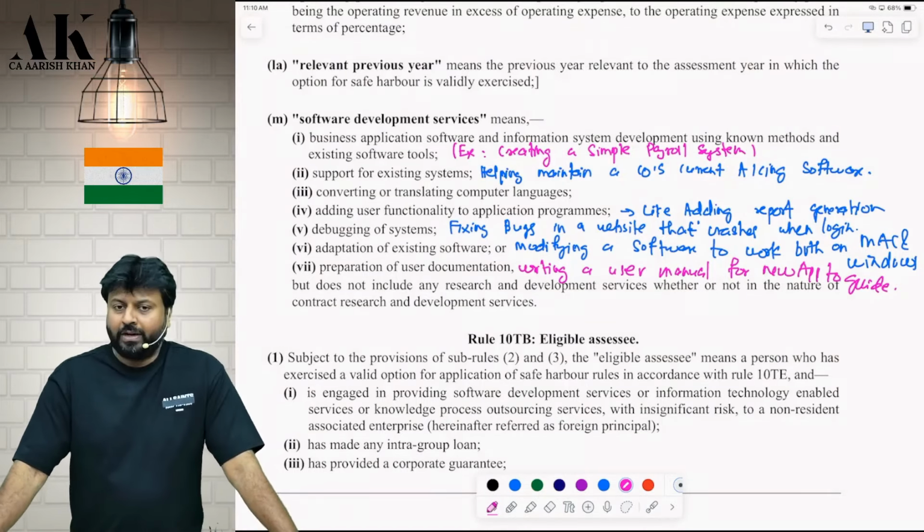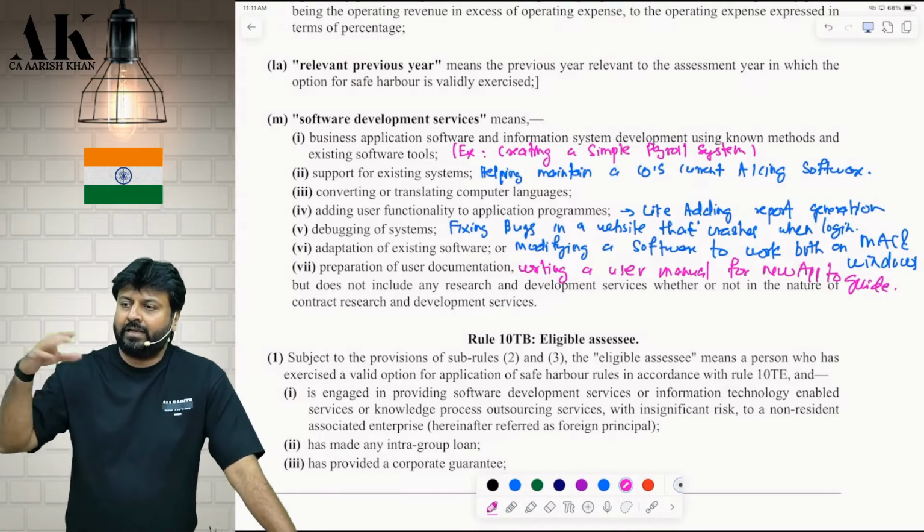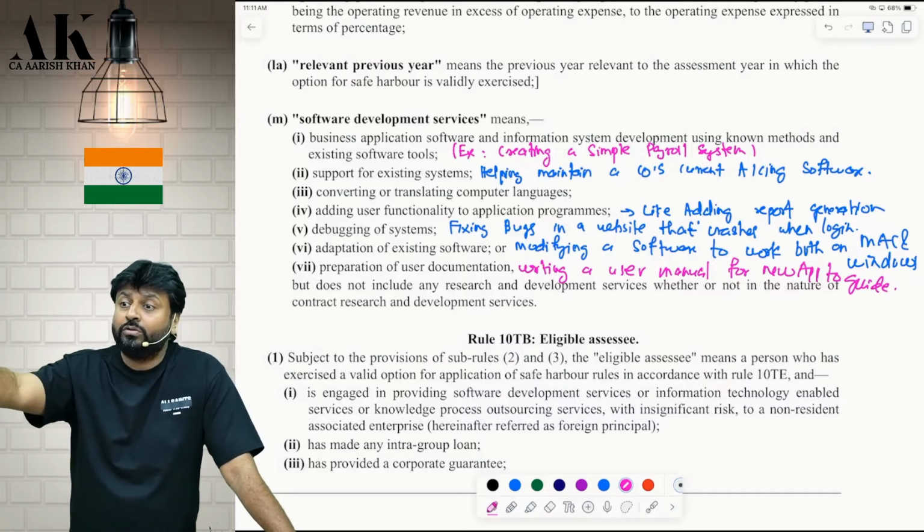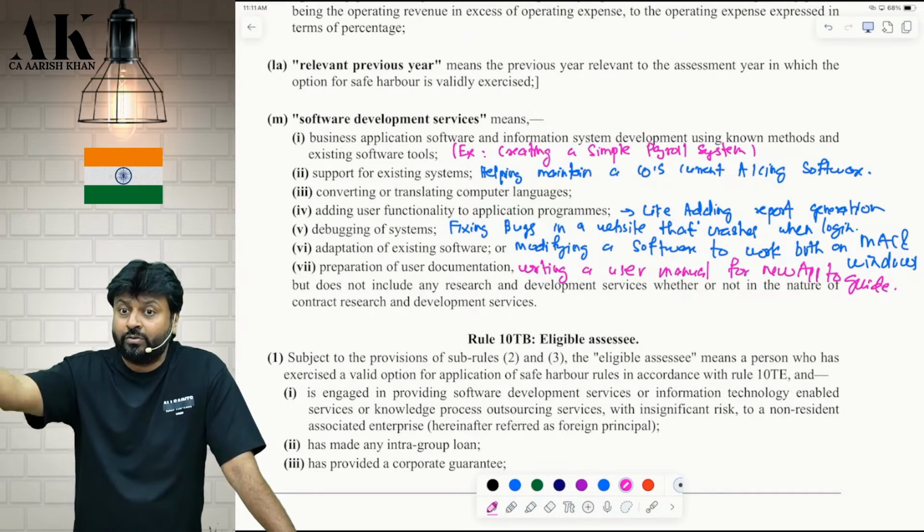Preparation of user document. What do I mean by that? You have software. I am making the manual of that software for you. What am I making? Manual. How to use that software? You don't know that. I am making user manual for that.